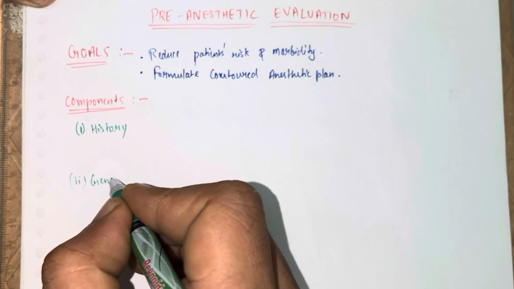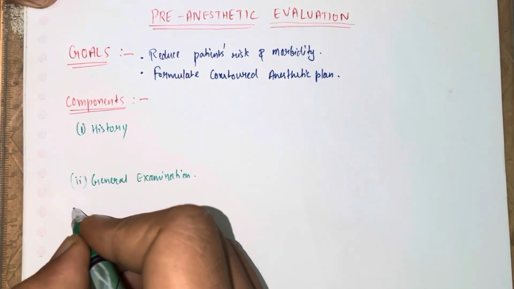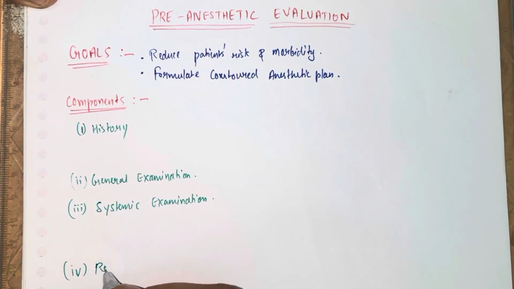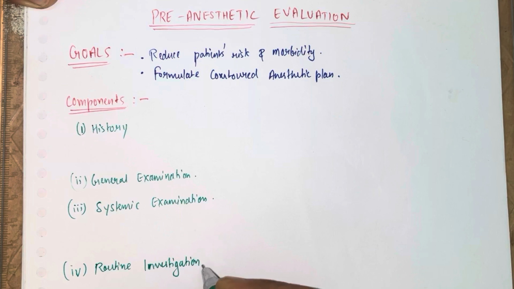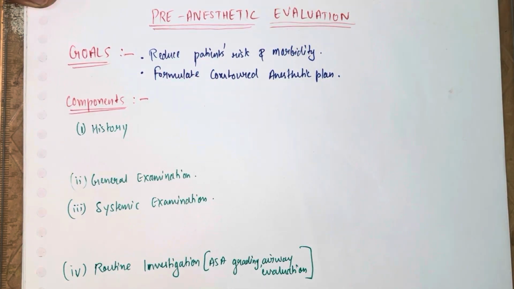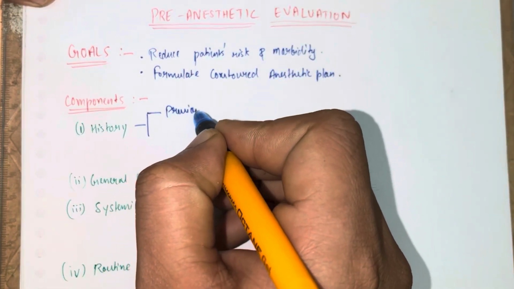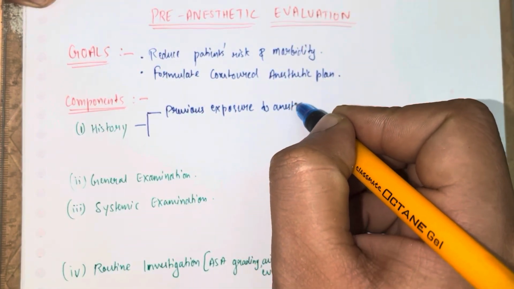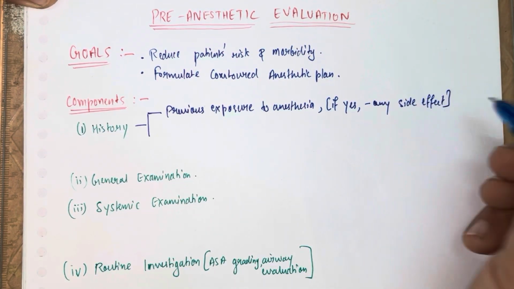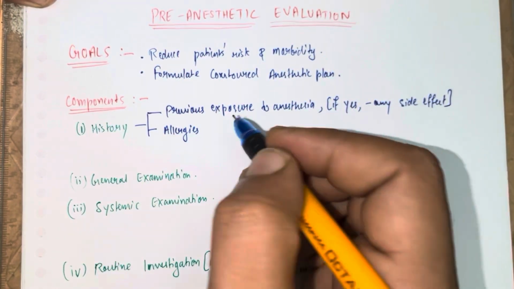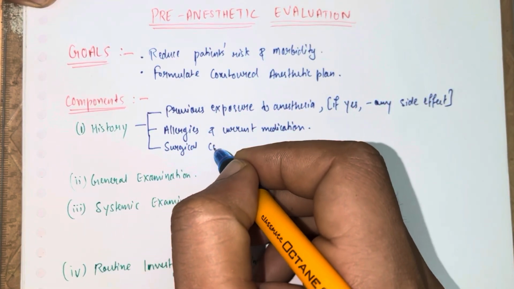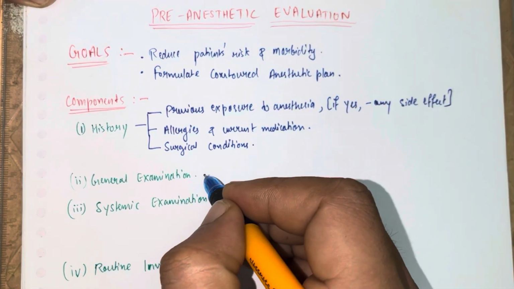First one is the history, second is the general examination, third is the systemic examination, and fourth is the routine examination, which includes ASA grading and airway evaluation. Let's see what points we have to take in the history. First, we take a history of previous exposure to anesthesia, and if there is any, we ask whether any side effects are still present. Second is allergy and current medications. Third is any surgical conditions.